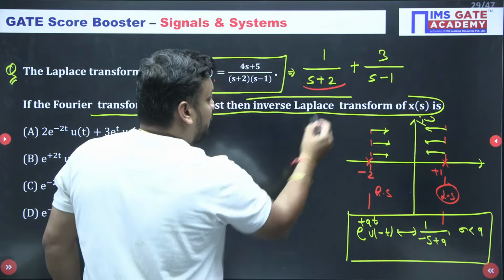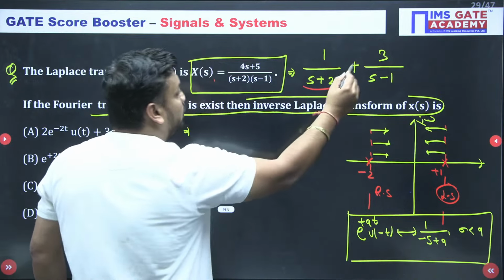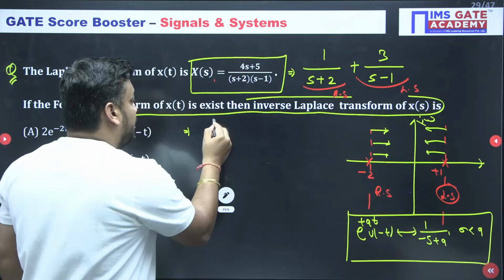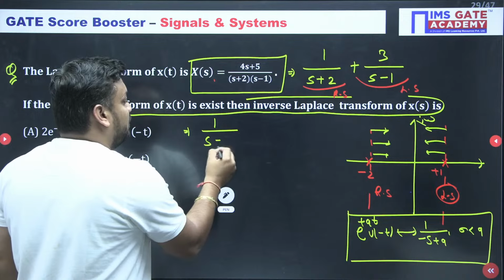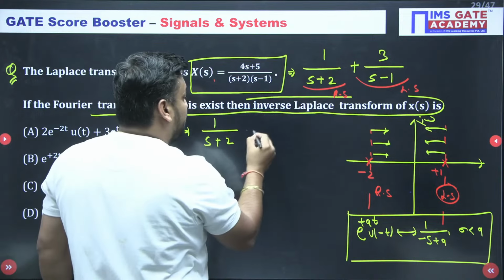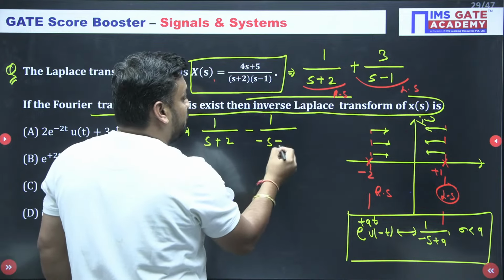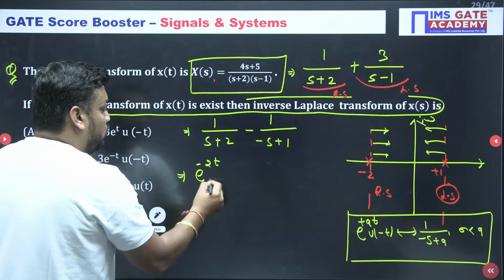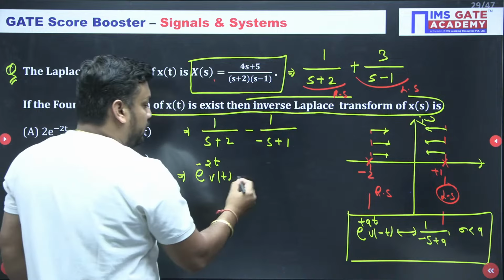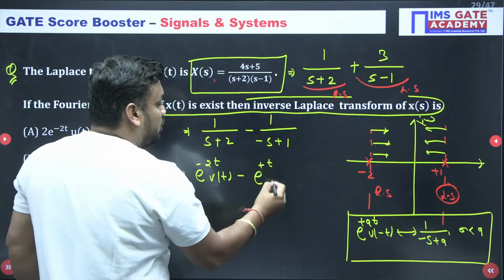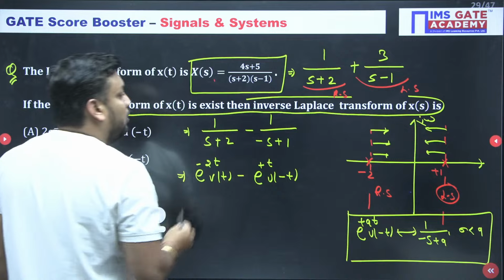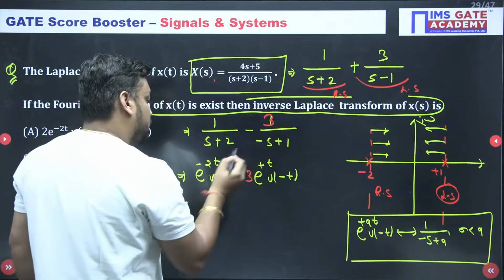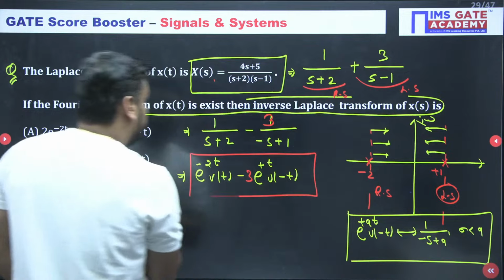Sir, this should be the right hand side, no precaution. But here modification is required because of the left side. So I just rewrite 1 upon s plus 2 as it is, but here I am taking minus and writing minus s plus 1. Now I can take the inverse, so it will give me e to the power minus 2t u of t, and it will give me minus e to the power plus t u of minus t. The amplitude part is the same, 3 is here also. So this is my final answer, guys.